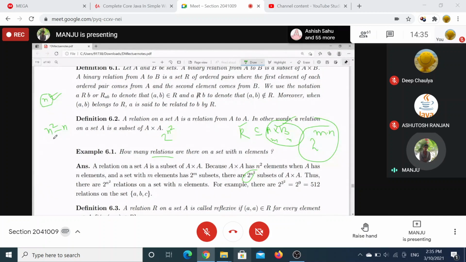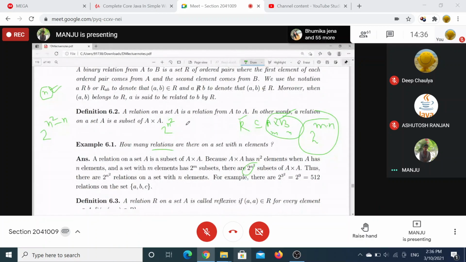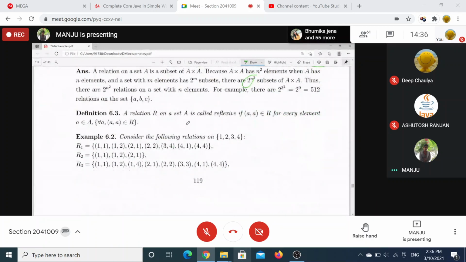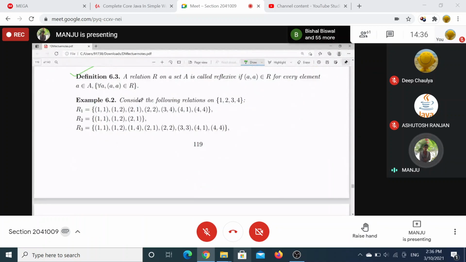So how many subsets exist? The power set of this set has cardinality 2 to the power n square minus n. Right? Clear? Reflexive relation done.